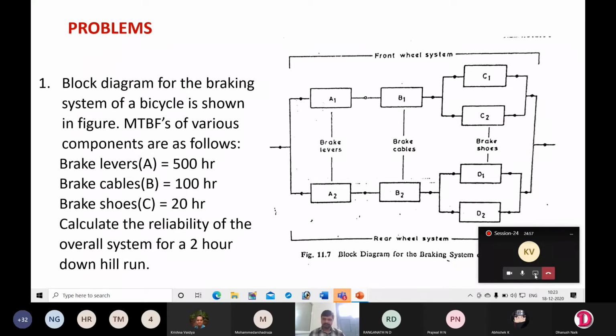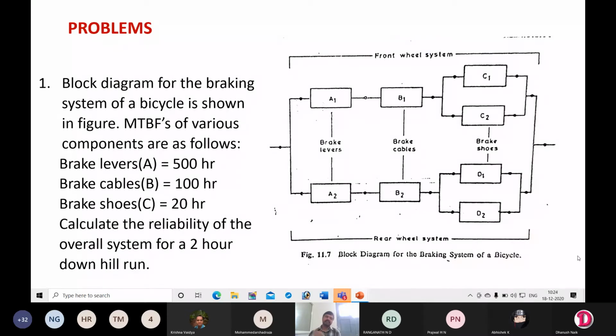Next problem. There are numericals related to this topic. A block diagram for the braking system of a bicycle is shown in the figure. Mean time between failures, MTBFs, of various components are as follows: for brake levers, 500 hours; for brake cables, 100 hours; for brake shoes, 20 hours.